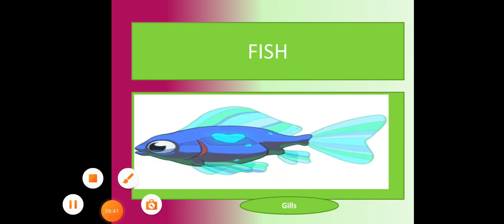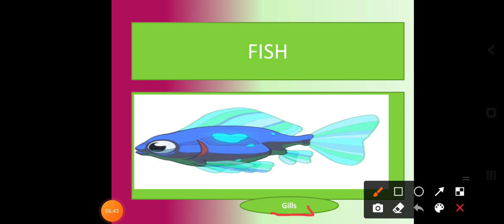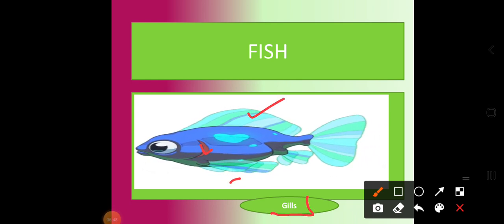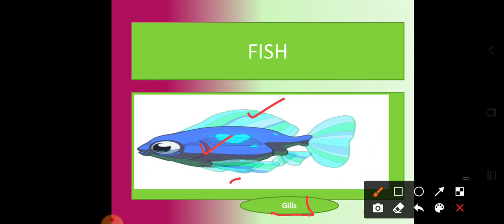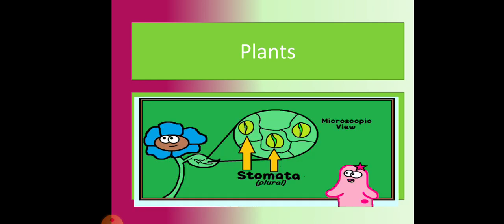Okay. In a similar way, what about the fish? How can they take a breath? With the help of gills. Okay. So these are the gills, where the fish can take a breath.